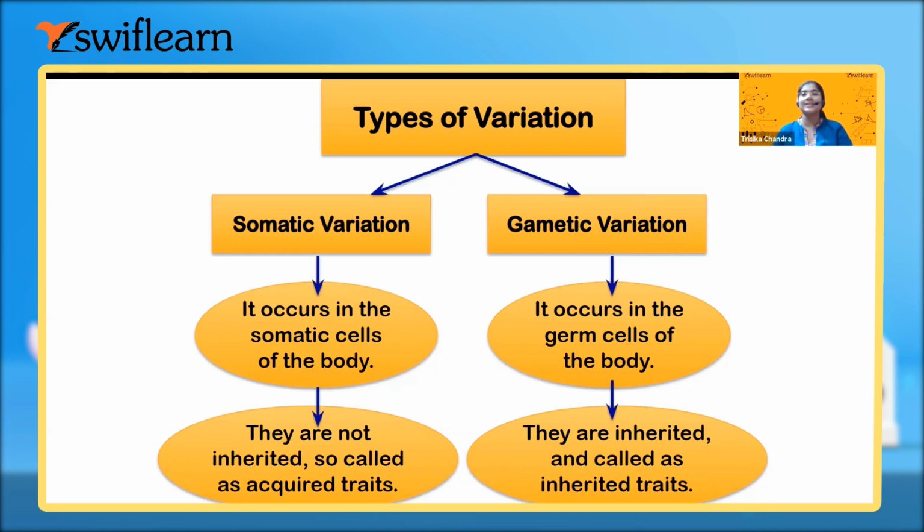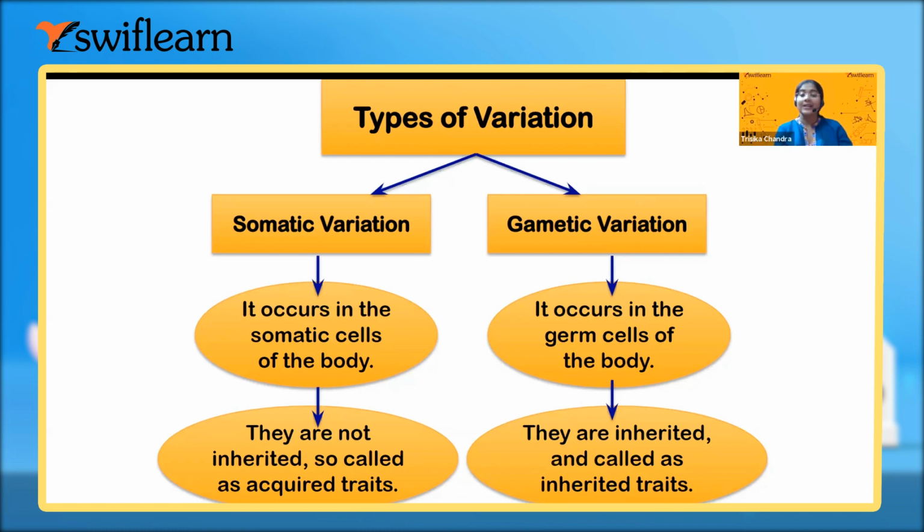And zygote is the first cell of any living organism which is formed due to the fusion of sperm and ovum, right? So this sperm and ovum, while fusing and forming the zygote, and also during the production of the sperm and the ovum in the separate male and female body respectively, they can get the variation.